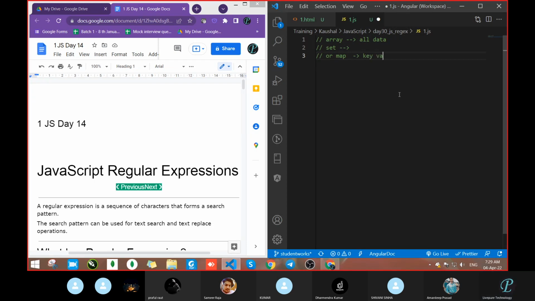Key and value, correct or not? But in the case of set, it is storing all the data like an array type itself, but it will contain only which one? Unique data.